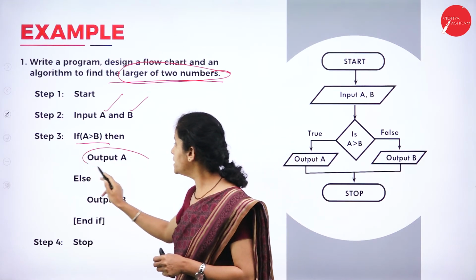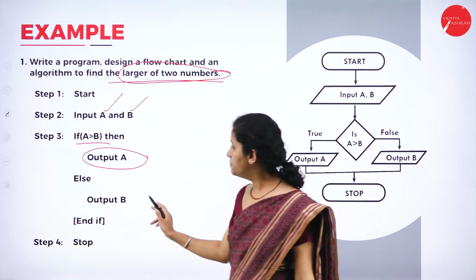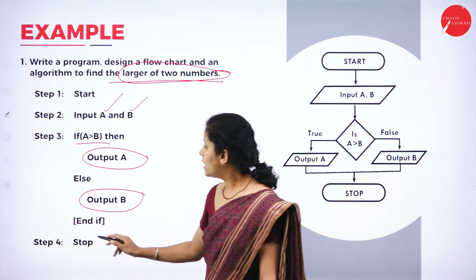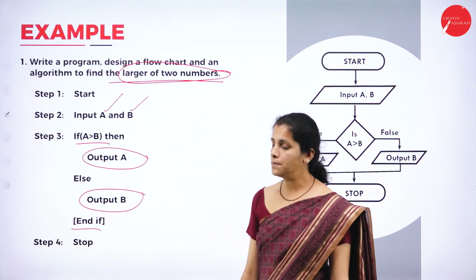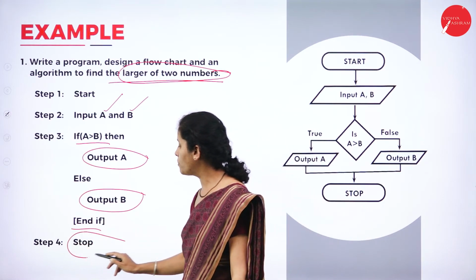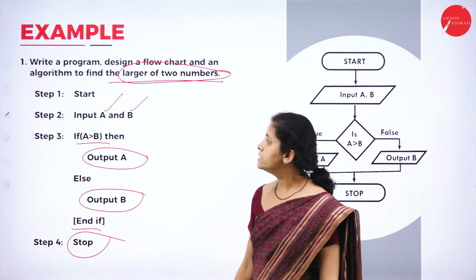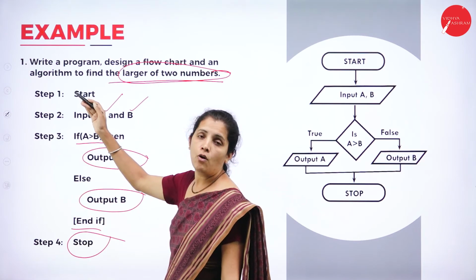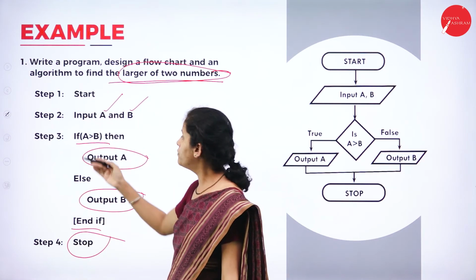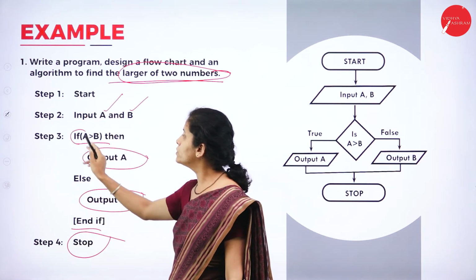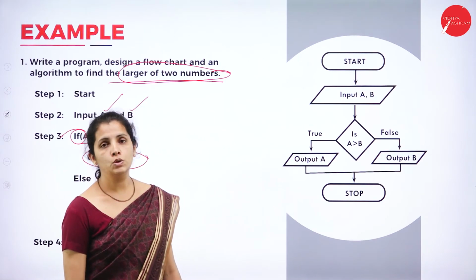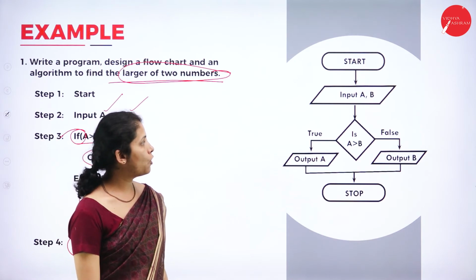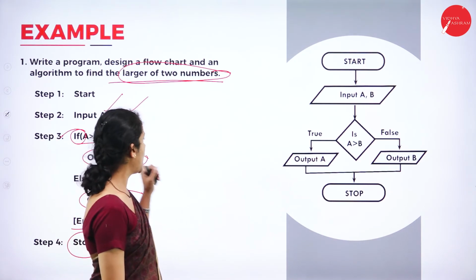I want to display A. Else, B is larger. Then I want to end my if statement and stop my algorithm. See here, how many steps do I have? Only 4 steps. And I'm going to use an if statement to check whether the given number is larger or not. Now this is my algorithm.